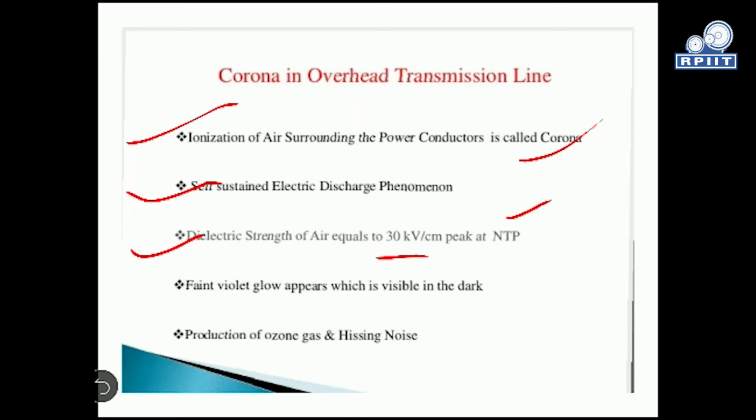Then, it looks like a faint violet glow, which is visible in the dark. Then there is production of ozone gas and a hissing noise, which is the main concern of this corona effect. So these are the main characteristics and production phenomena of the corona.